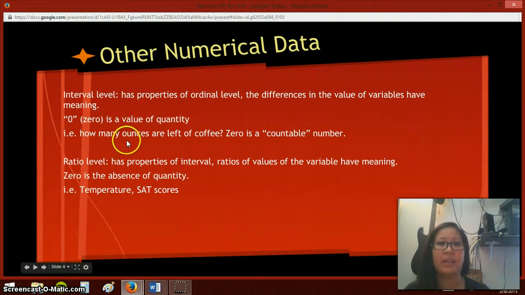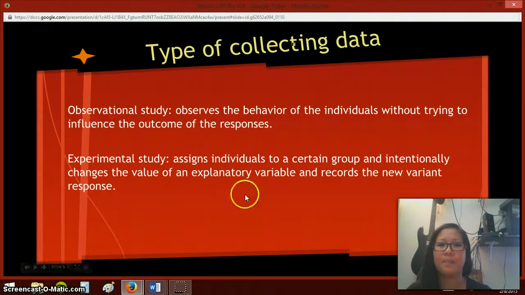0 can be a countable number, whereas the ratio level has properties of the interval level, having numbers, but the ratio of values of the variable has meaning. 0 is the absence of quantity. So, in the essence of temperature, 0 is the absence of a degree of temperature, a degree of heat. SAT scores would also be the same.